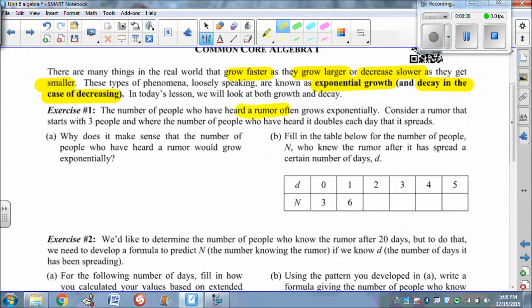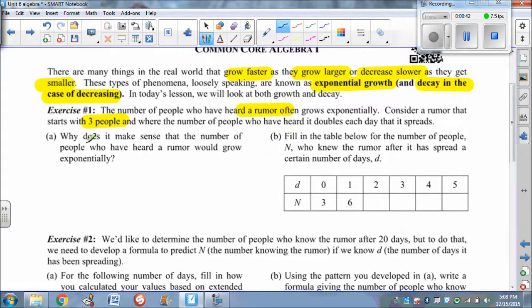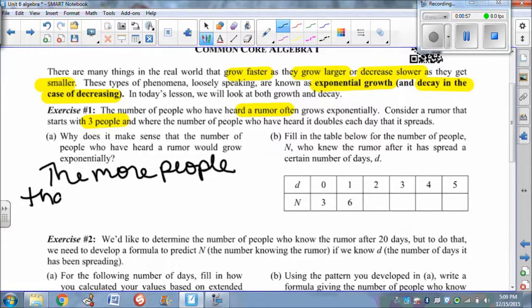So the first example talks about a rumor and how it spreads. That rumor starts with 3 people. So those are the 3 people that know this to start out. So let's see how this grows. It says, why does it make sense that the number of people who have heard a rumor would grow exponentially? Okay, because obviously the more people that know it, the more people could spread it.